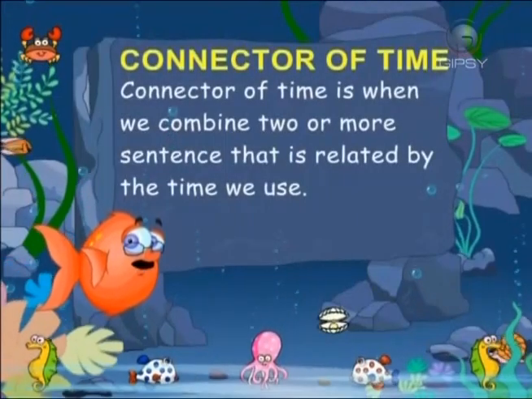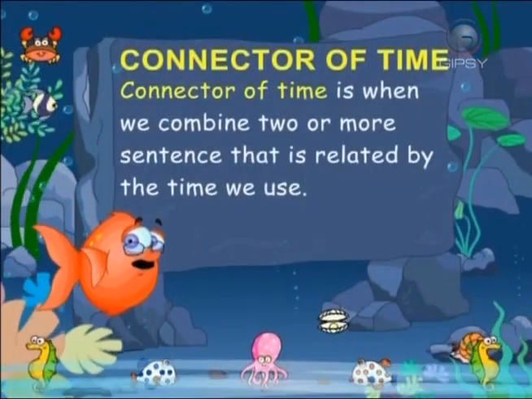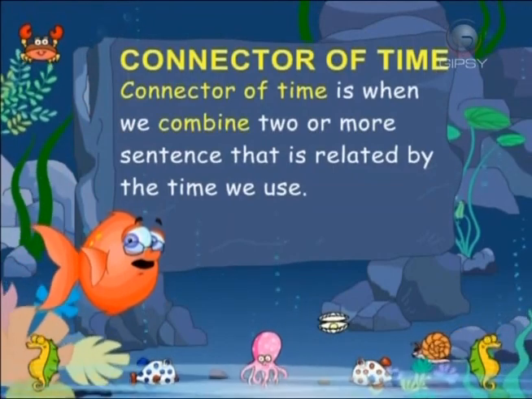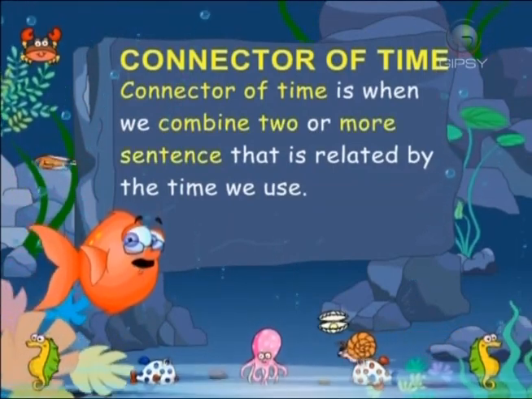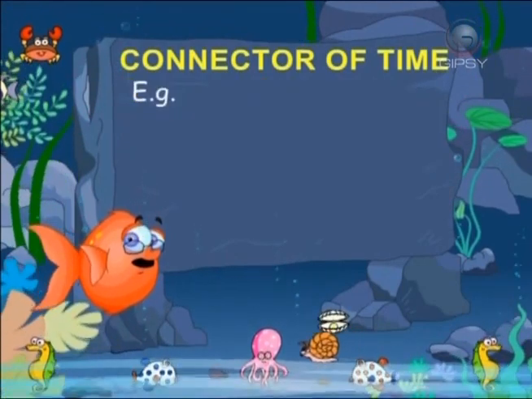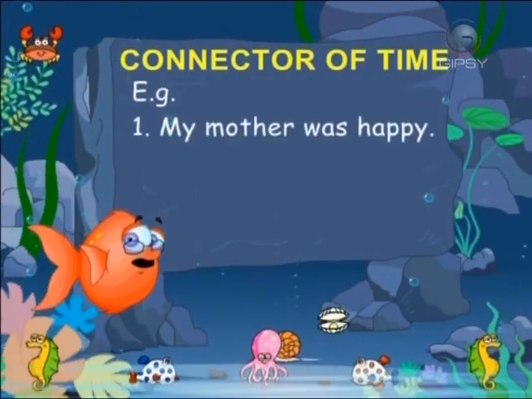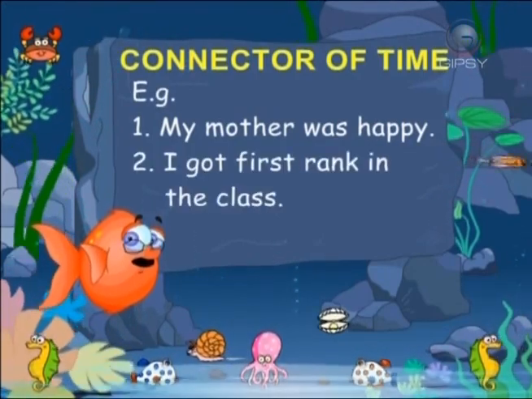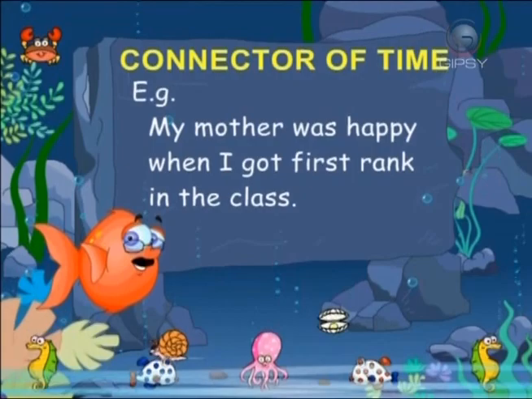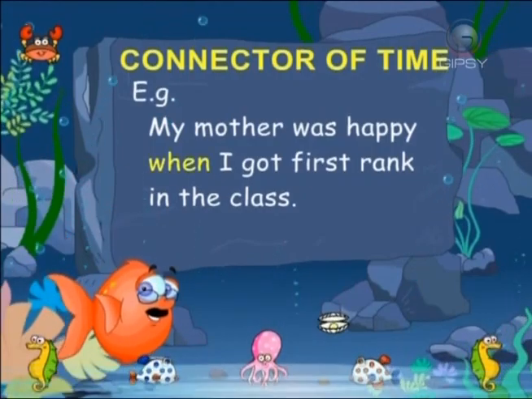Connector of time. Connector of time is used when we combine two or more sentences that are related by time. Example: My mother was happy. I got a first rank in the class. My mother was happy when I got a first rank in the class.